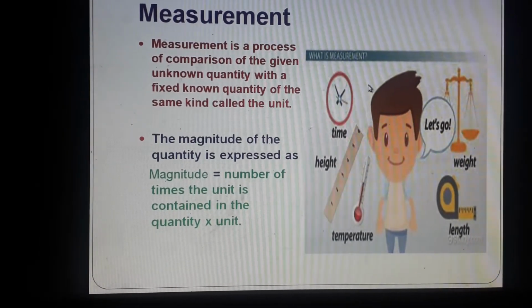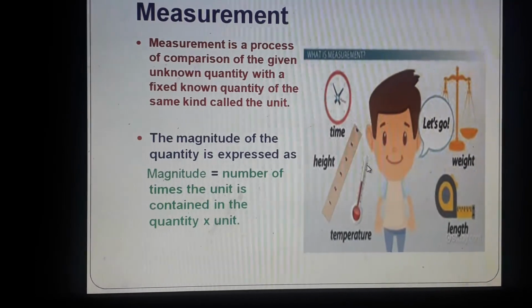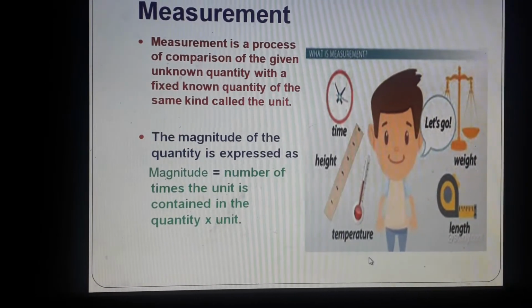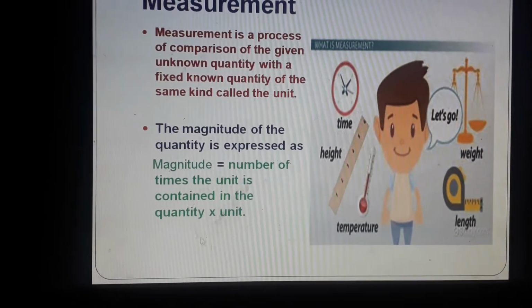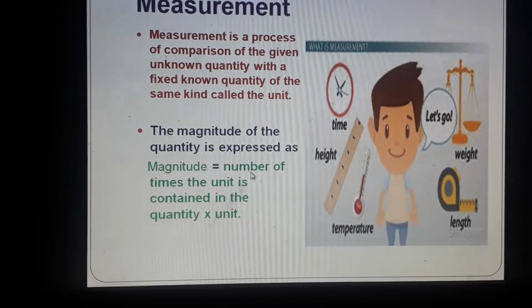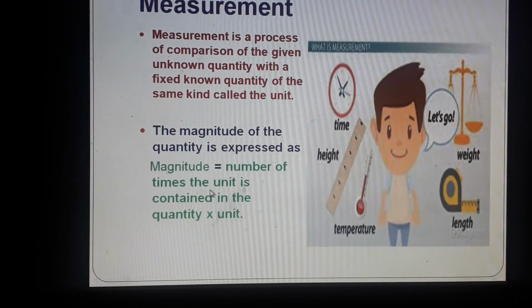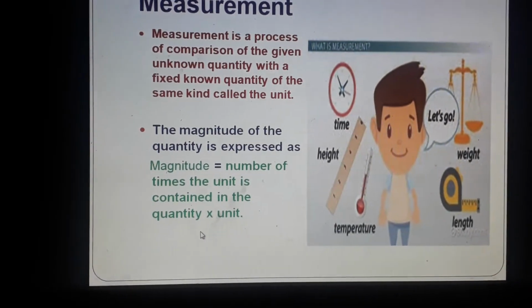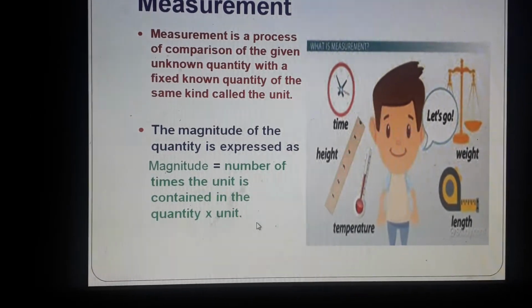So I'll keep the scale like this. This will be 1 meter, then 2 meter, then 3 meter and 4, 5, like that. I will write how many meters are there in that given measurement. So I will say number of times, how many times that meter is there in that quantity into, I will write the unit also, meter.